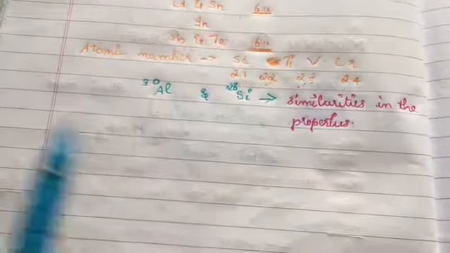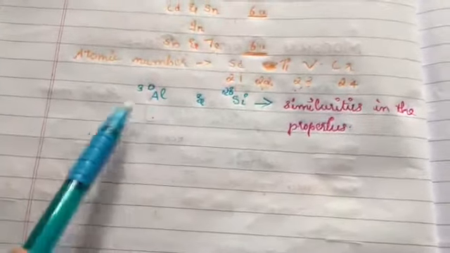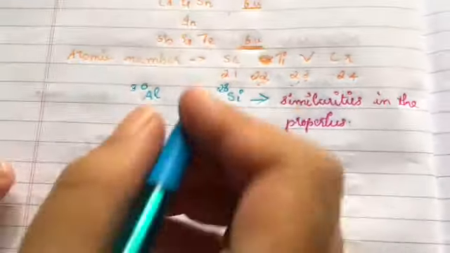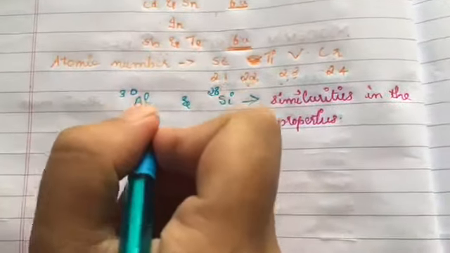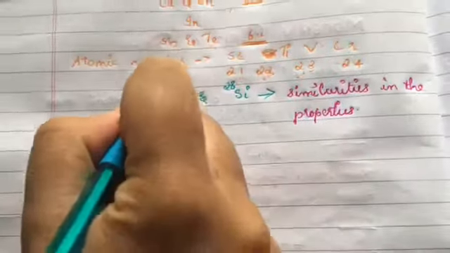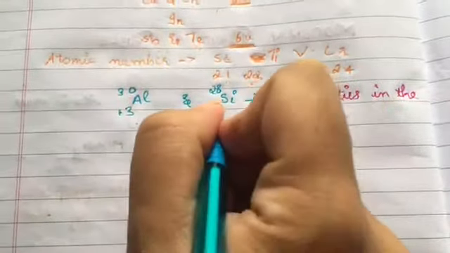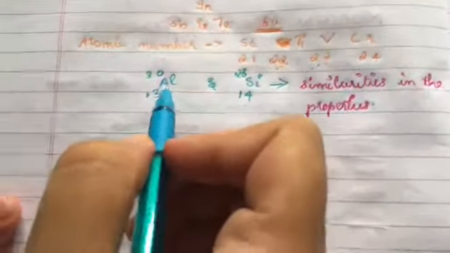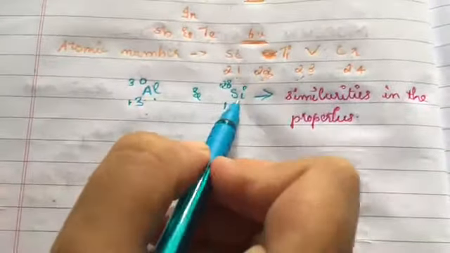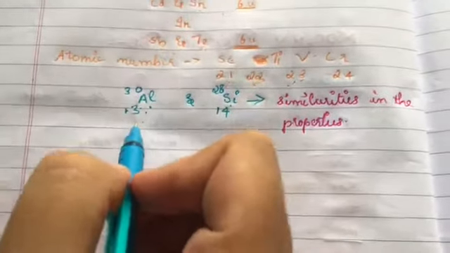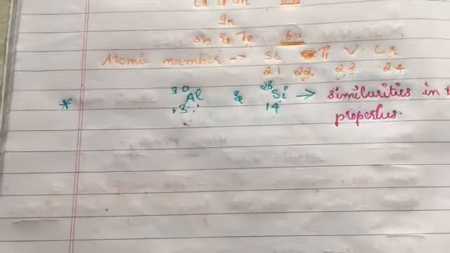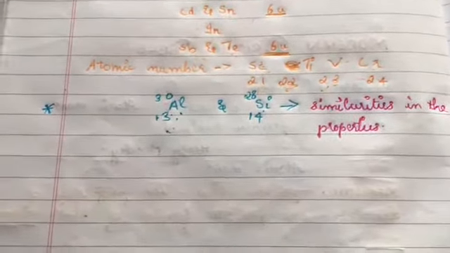So this problem had to be solved, and this was done by Henry Moseley. Let us look at how this was solved. You know that the atomic number of aluminum is 13, whereas that of silicon is 14. So it is solved very easily. Aluminum can be placed before silicon with the lower atomic number, and so again this problem was solved. It is the second point. Understood, right?